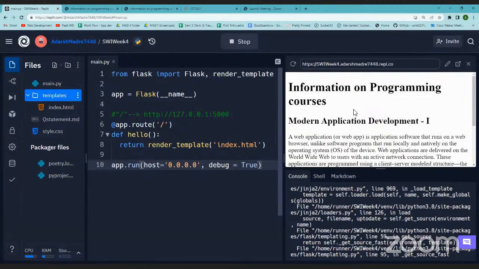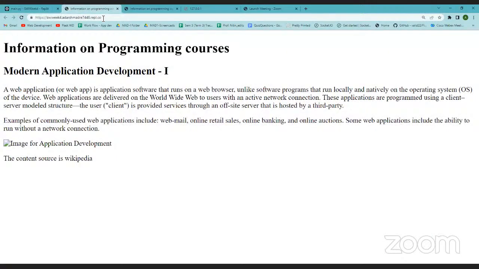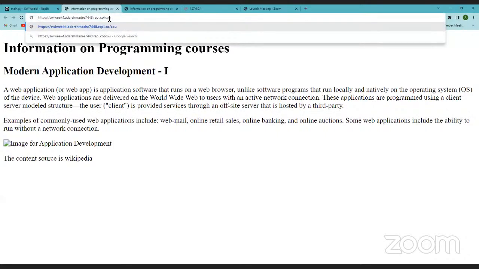Since here we're talking about programming courses, it would be better if I have a URL that is more intuitive, saying okay, you go to this courses page. If I have something like this, it would have made more sense, right? Because it is a course. So what we are trying to say is, I want this information when I go to this URL. For that, you have to make this a part of your route where you want to map this page, right? So that is what we are going to do.